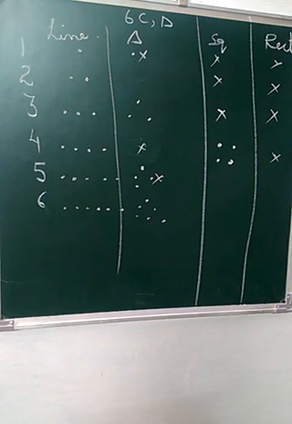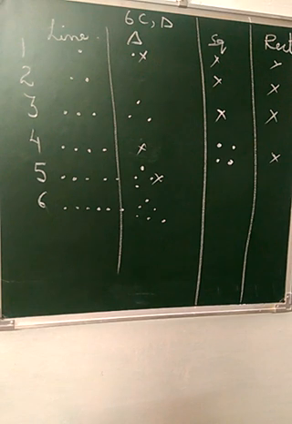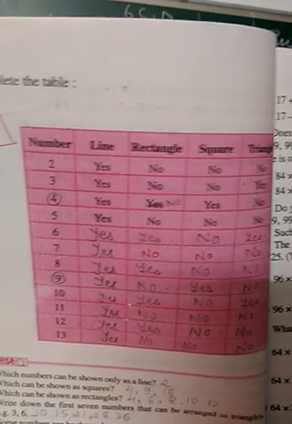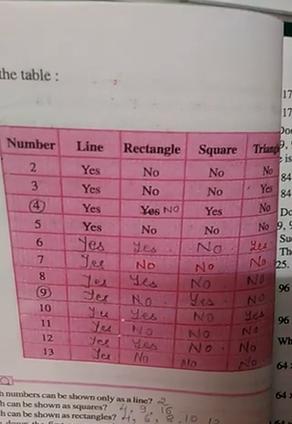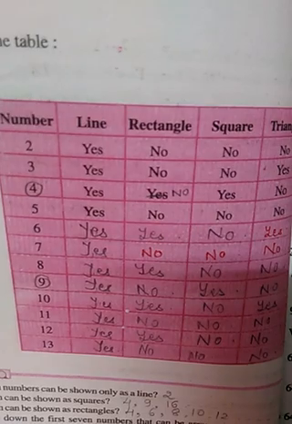Here, I'll show you the table which I have written for you all. You will complete this table by pausing the video. You can see the table here. You will complete this table. You can see number 4, rectangle, it is written yes.